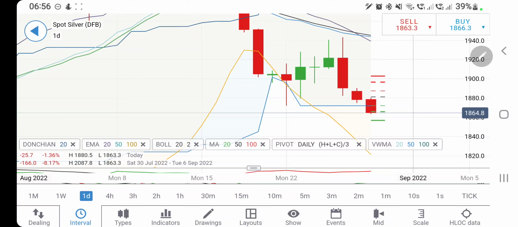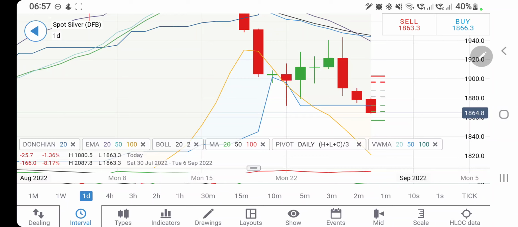Again, 1880 is the level beyond which one can go long. Beyond 1880, still there is resistance at 1890, 1895, 1900. Till 1900 one can remain bearish. Above 1900 it will fly to 1910, 1920. Remember, till the time silver trades below 1880, one can remain short today. Every rise is a good entry to go short. Below 1860 one can definitely expect it may hit 1840 levels. So you can take your trades accordingly.